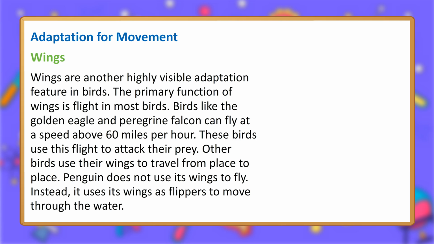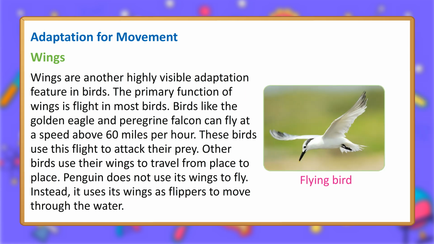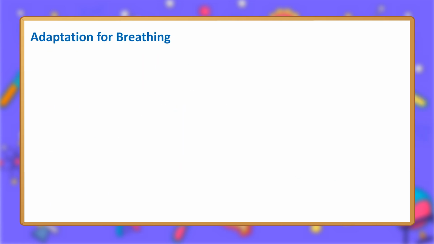Wings. Wings are another highly visible adaptation feature in birds. The primary function of wings is flight in most birds. Birds like the golden eagle and peregrine falcon can fly at a speed above 60 miles per hour. These birds use this flight to attack their prey. Other birds use their wings to travel from place to place. Penguin does not use its wings to fly. Instead, it uses its wings as flippers to move through the water.